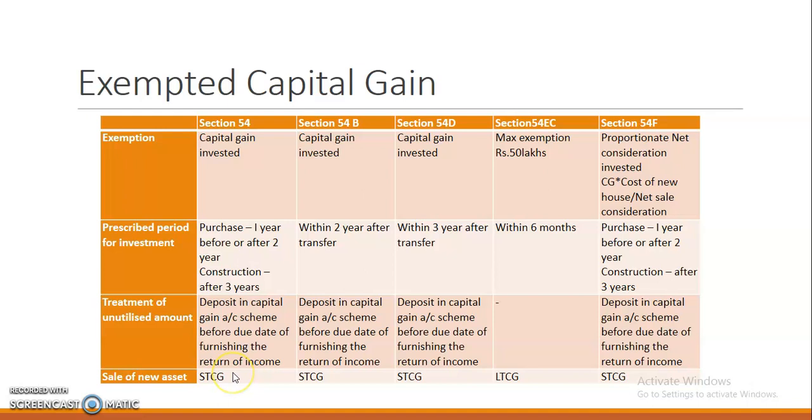Then if the new asset is sold, the amount for which we already got exemption must be taxable under short-term capital gain.